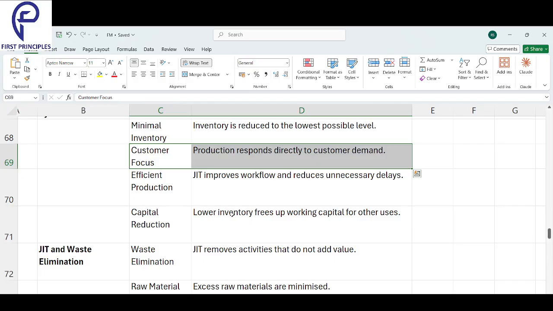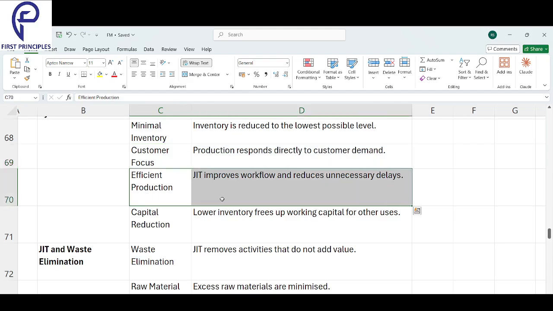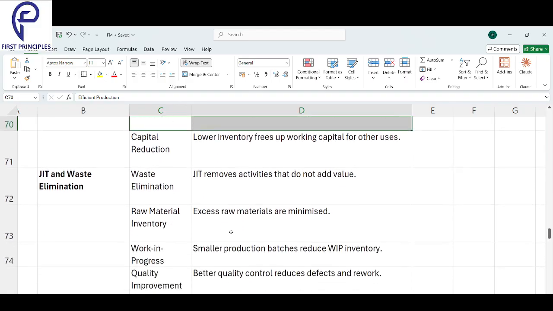Customer focus. Production responds directly to customer demand. Efficient production. Just in time improves your workflow and reduces any unnecessary delays.